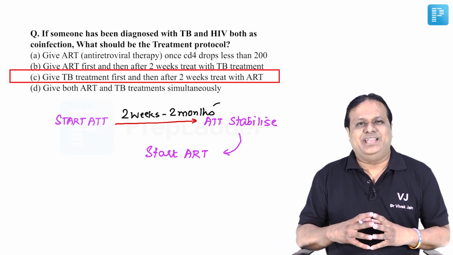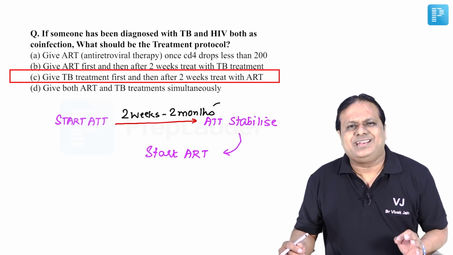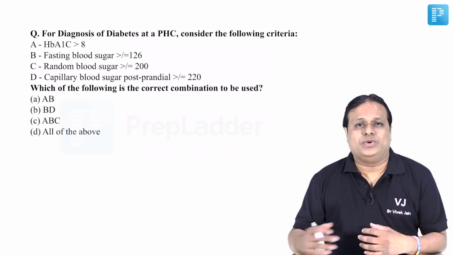Give ATT, anti-tuberculosis therapy or TB treatment first, wait for 2 weeks to 2 months, and then treat with antiretroviral therapy. A clinical scenario based question was asked.